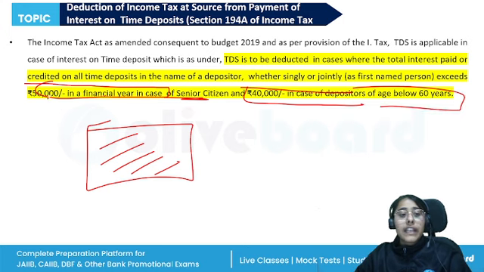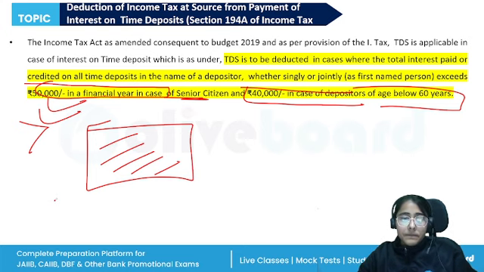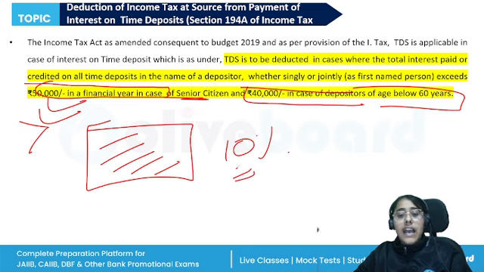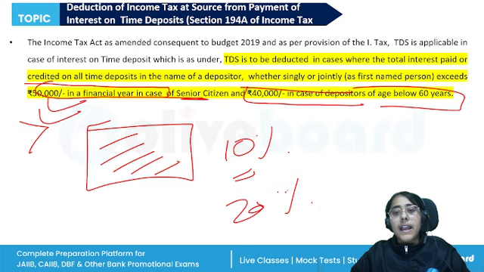So, if the interest which is earned is more than 50,000 for the senior citizen and more than 40,000 in case of others, then TDS will be deducted. The TDS is 10% in case the depositor has furnished the PAN card, or 20% in case the depositor has not submitted the PAN card.